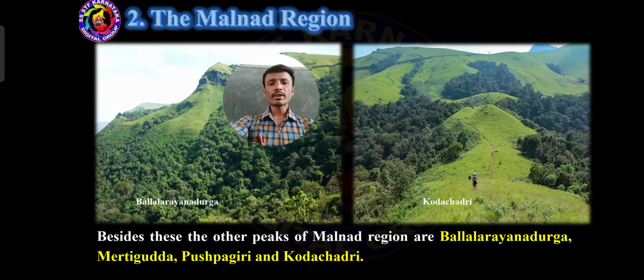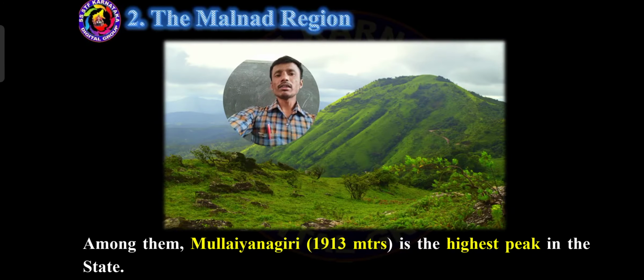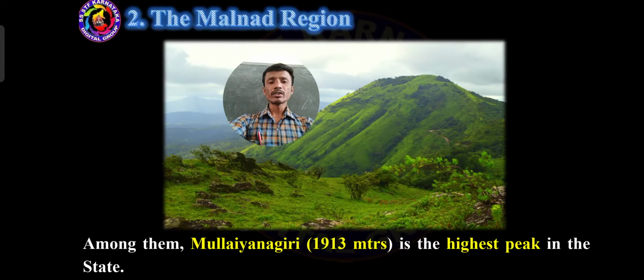Among all the peaks of the Malnad region, which is the highest peak? Mullayanagiri. It consists of 1913 meters. So it is the highest peak in the Karnataka state. Which is the highest peak in the Karnataka state? Mullayanagiri. Then how many meters, not kilometers? 1913 meters in height. Which hill station? Mullayanagiri hill station.